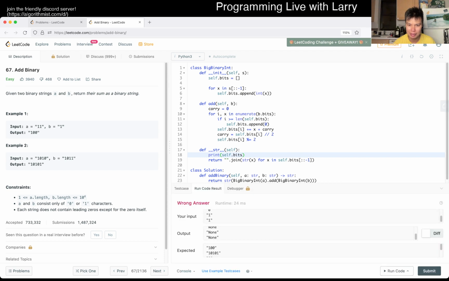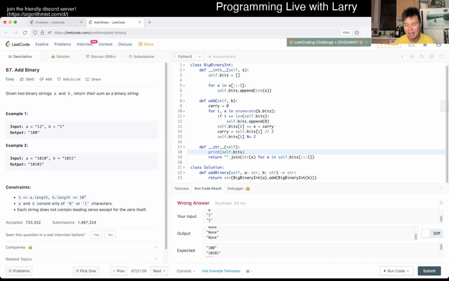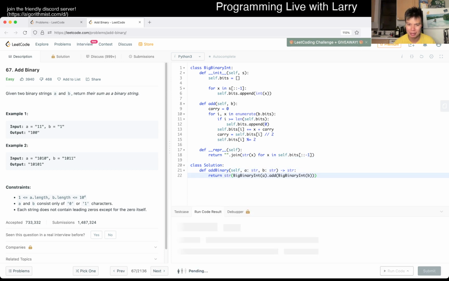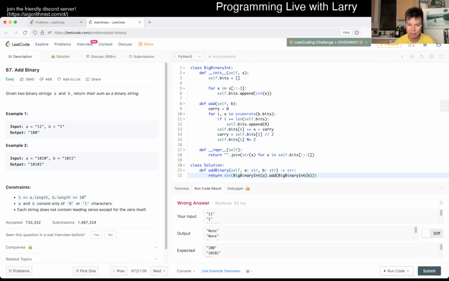Where's my printing? I know why. Because okay, fine. There is some weirdness with Python with return and auto string conversion and stuff. I think I had to call this like this or something like that, maybe representation. I could be wrong about that actually, but it's a little bit awkward. So I don't know. I mean, also it's still wrong. Tell me why. I'm not gonna lie, so